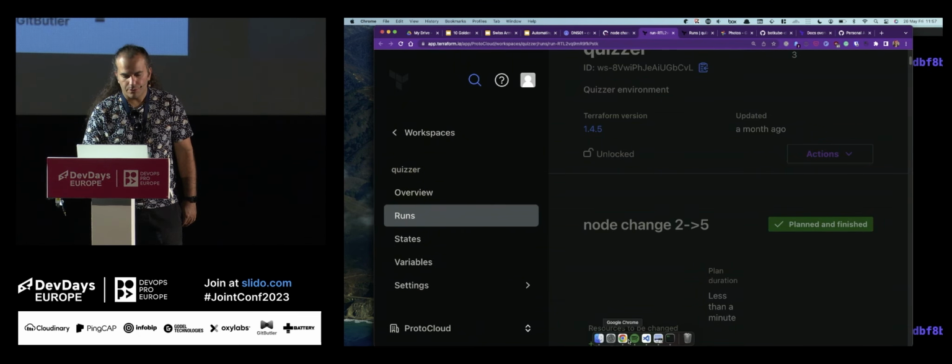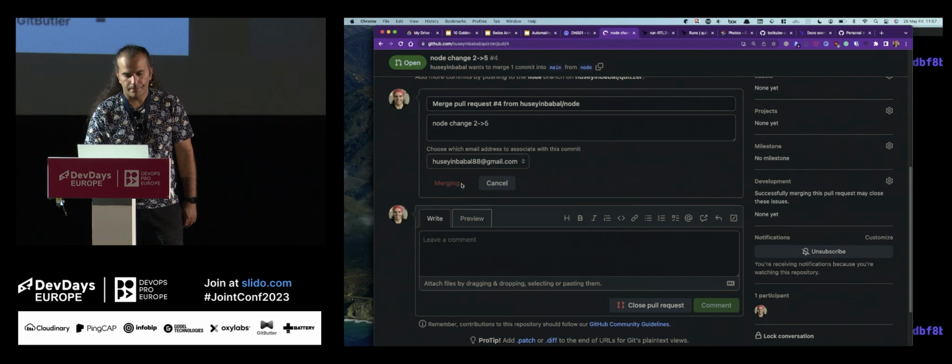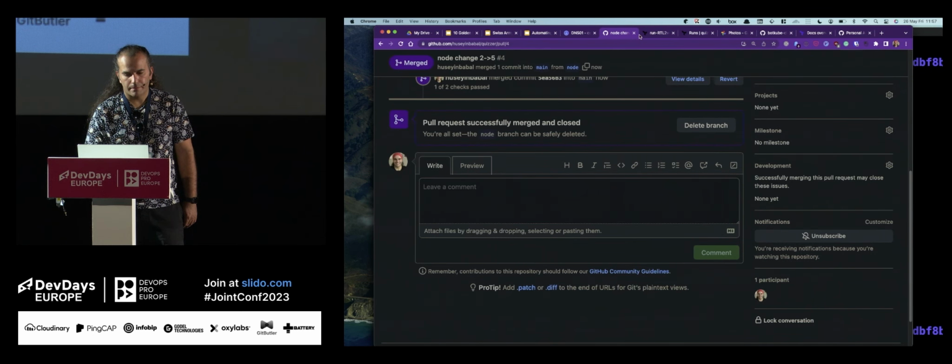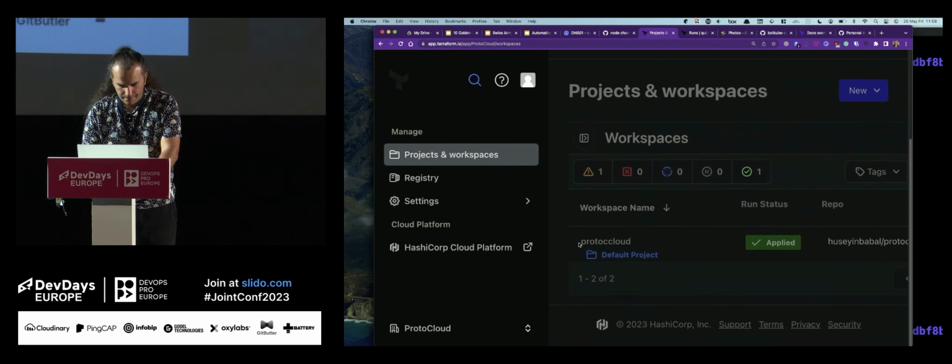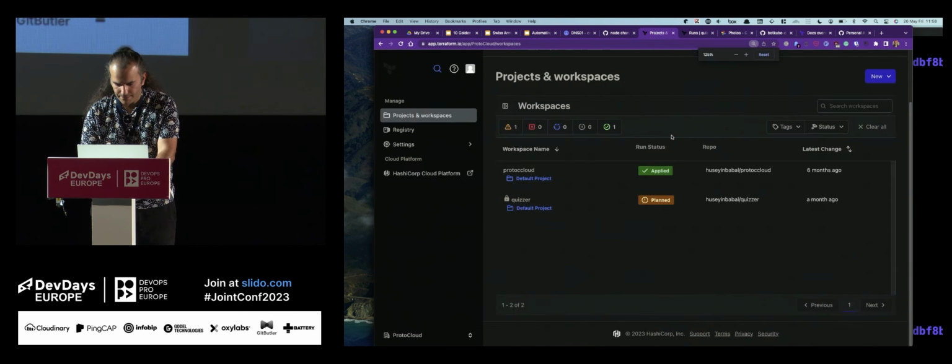Okay. Once you merge it, as I said, there is an expired token, but still, let me try to merge the pull request. So in the runs, okay.